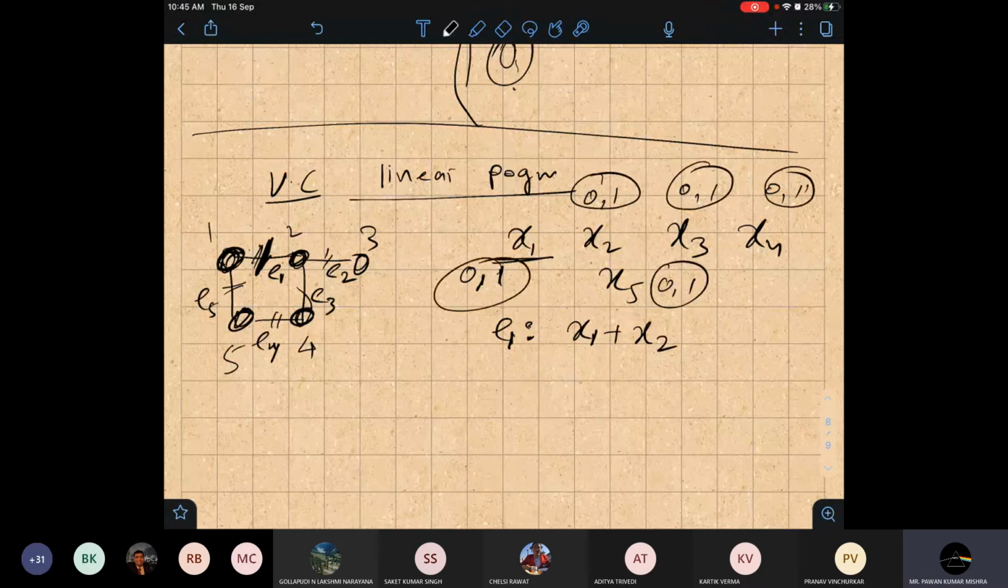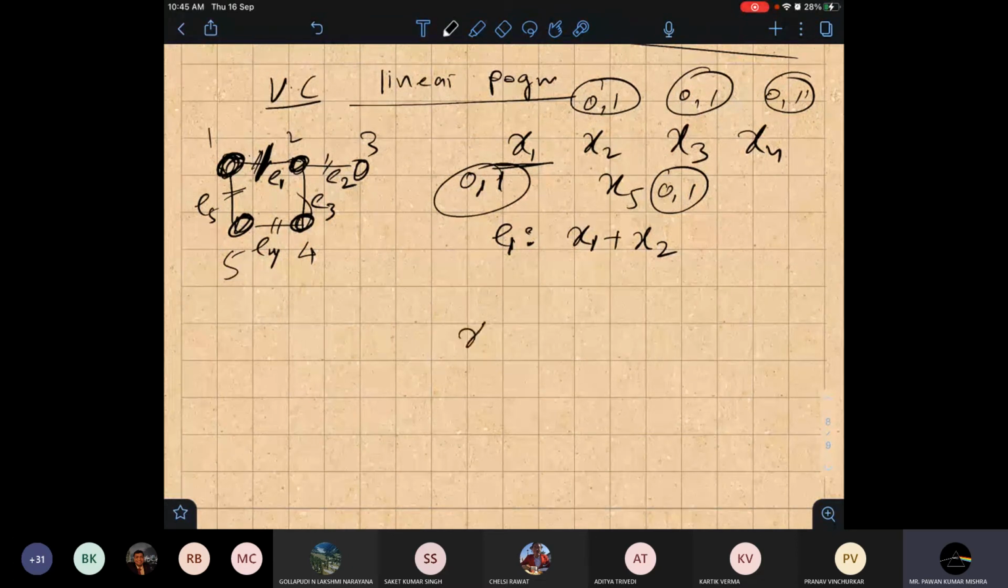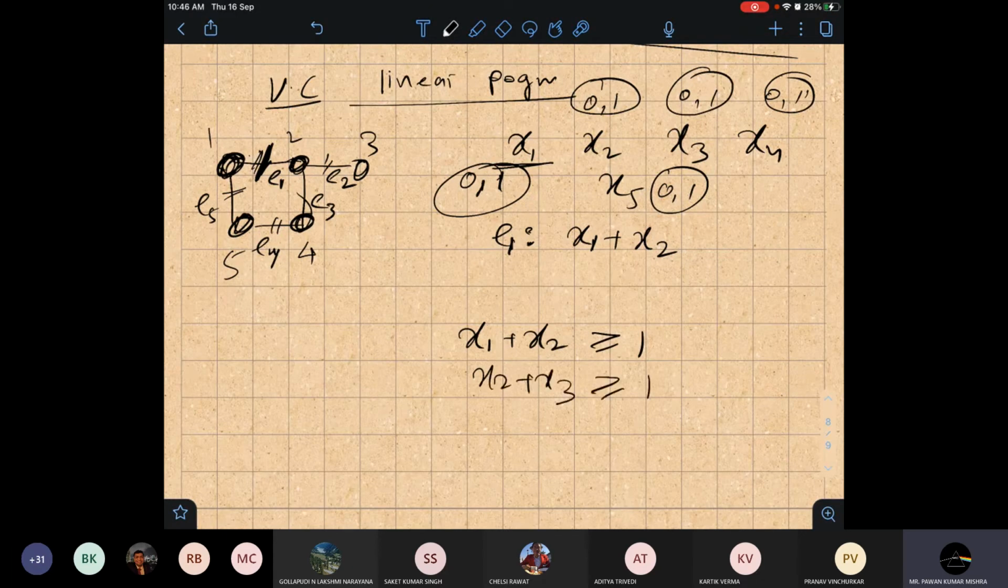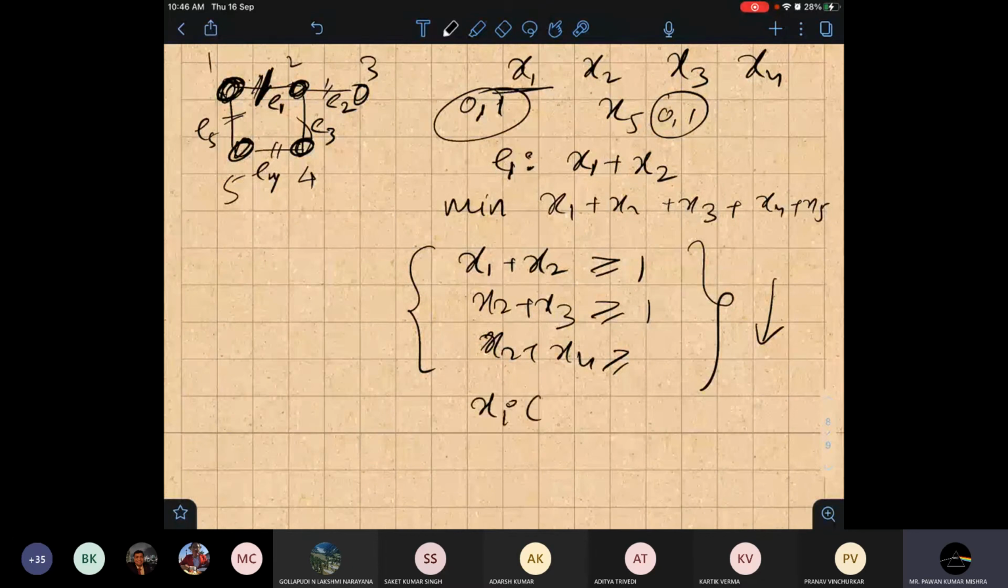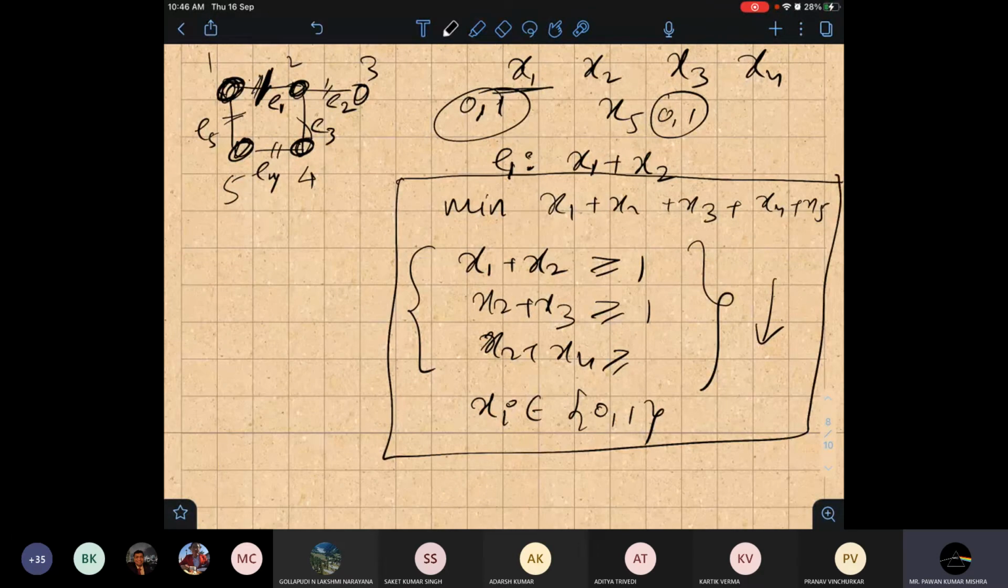So I don't know whether you're comfortable with linear programming or not. Let me explain this. x1 plus x2 should be greater than or equal to 1. Similarly x2 plus x3 for e2, x2 plus x4. So for all edges, we will write this inequality. Okay. And our goal is to minimize x1 plus x2 plus x3 plus x4 plus x5, and here each xi is 0 or 1. So see this condition and inequality. I guess this is nothing but simple algebra.